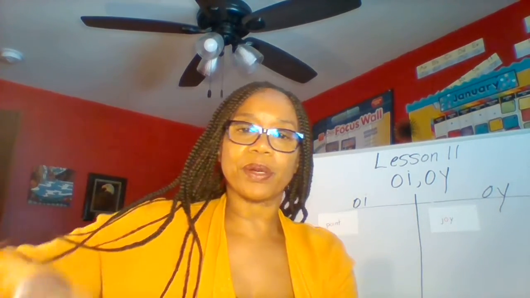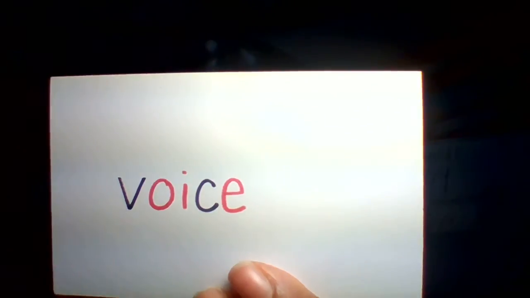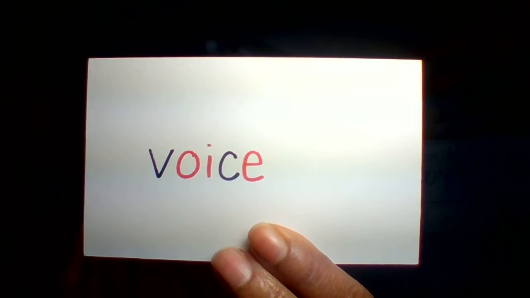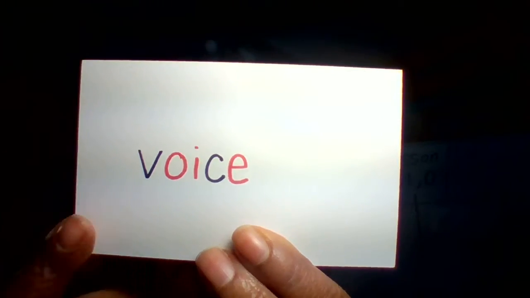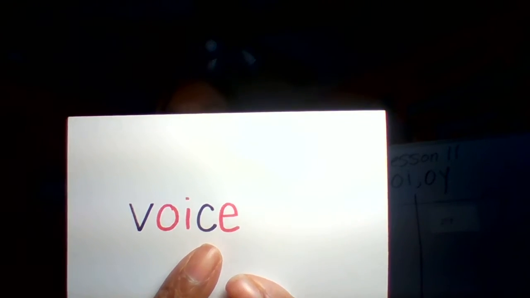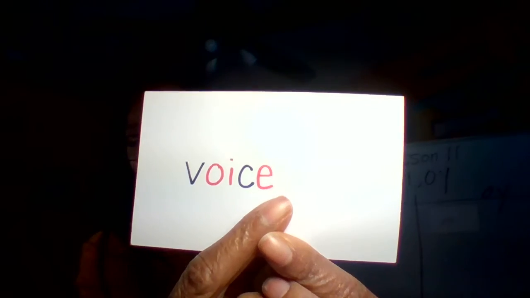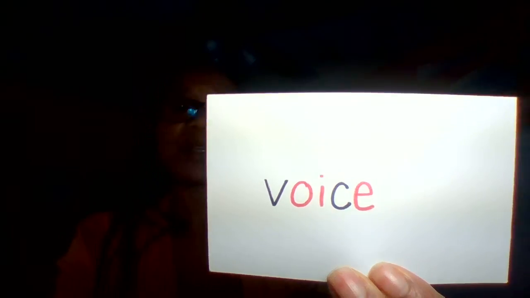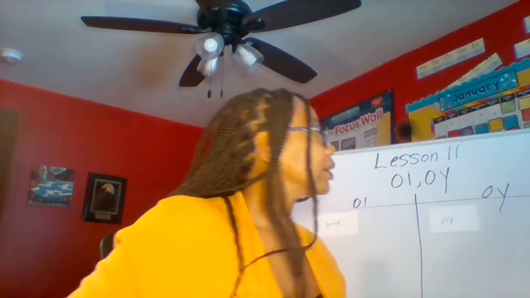Here's our next word. Look here. Okay. Who thinks they can give us this word? This word is voice. Voice. So, we hear oi. Where will we sort this? Okay, good job.